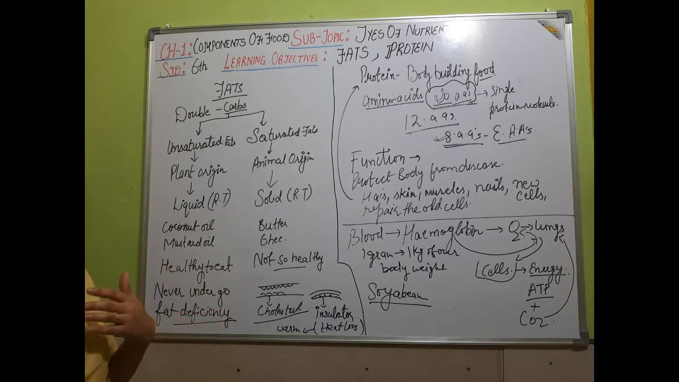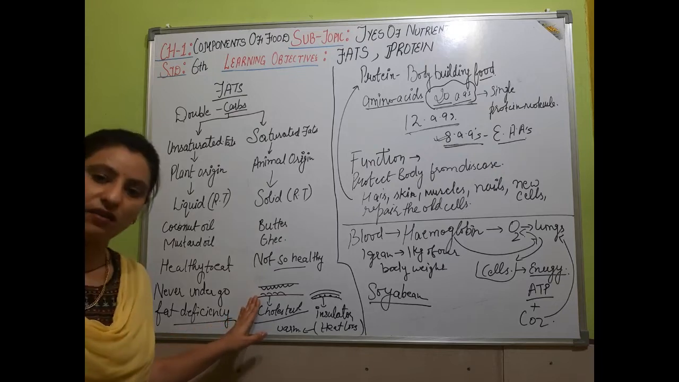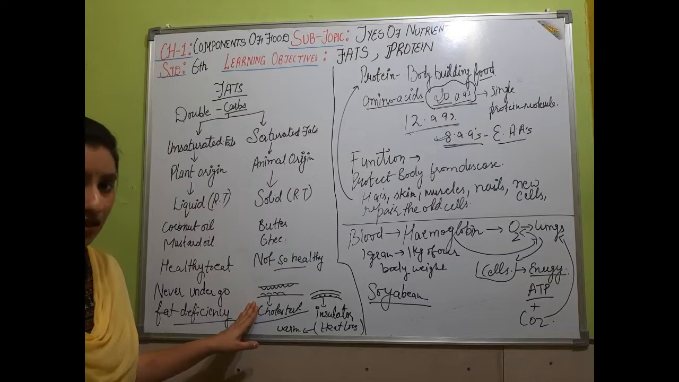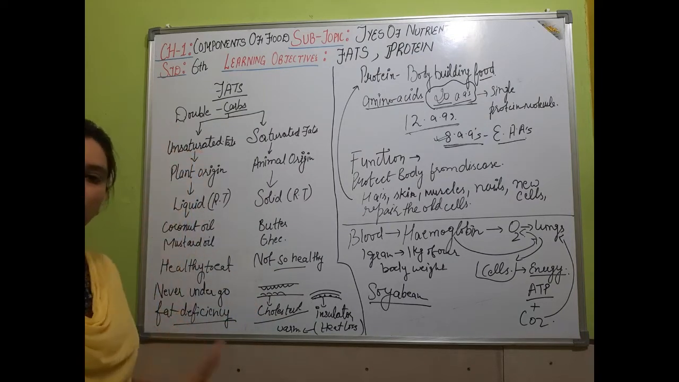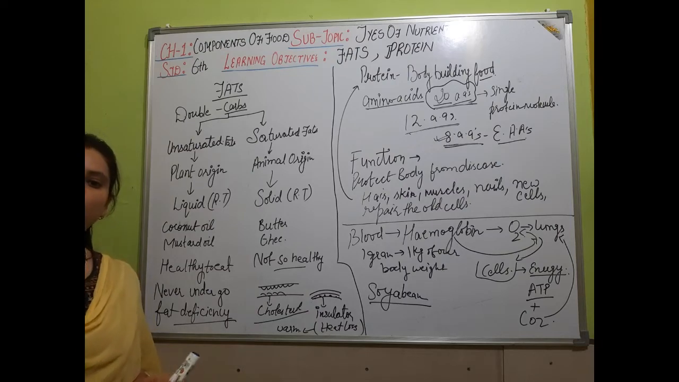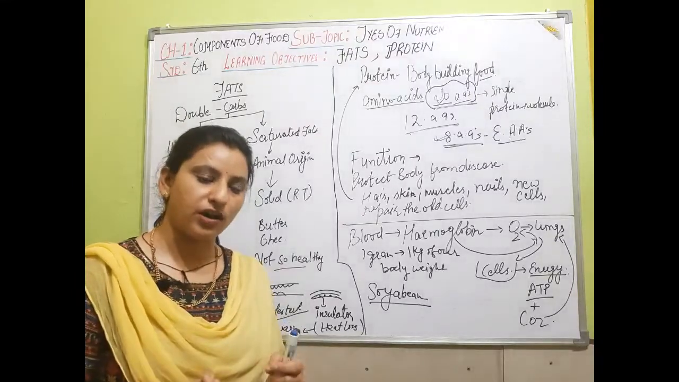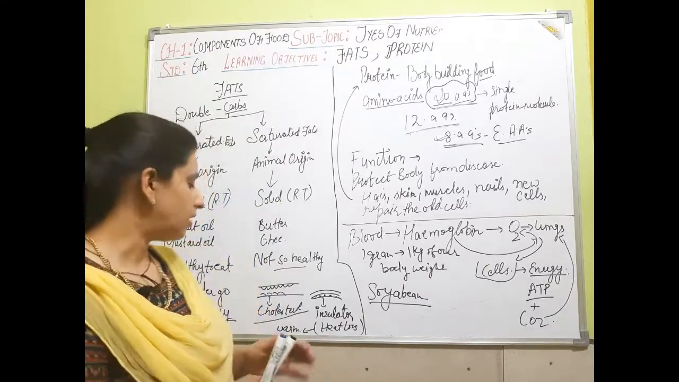But if you eat a larger amount of carbohydrate, then it is also transformed into what? Fat. And this saturated fat is not so healthy if taken in large quantity, because it will increase the cholesterol level, the fat level of the blood, and it will lead to very severe conditions like heart attack, and the person may even die. And our body never undergoes fat deficiency. Why? Because if we are overeating carbohydrates and proteins, they are directly changed into fat.